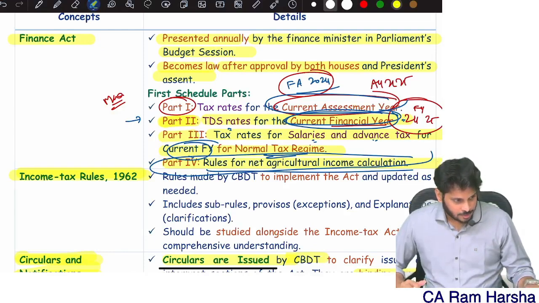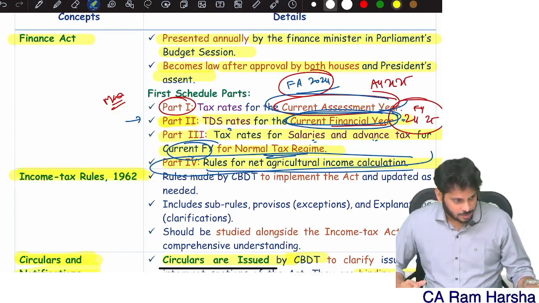Able to understand? All of you? That's it. So from the previous year 24-25 point of view, that is okay. So these are the basic tax rates. Now we have something called special tax rates. Okay, this is the basic tax rate. When you are computing tax, again I'll tell you, this is the most important checkpoint.